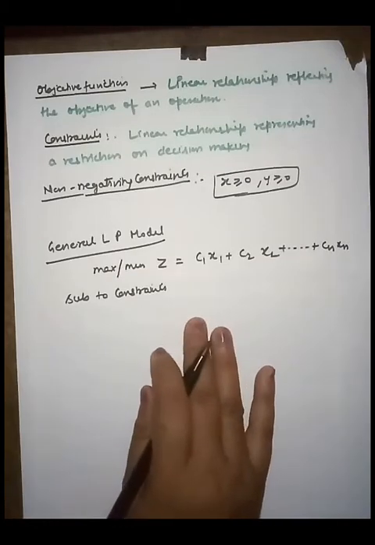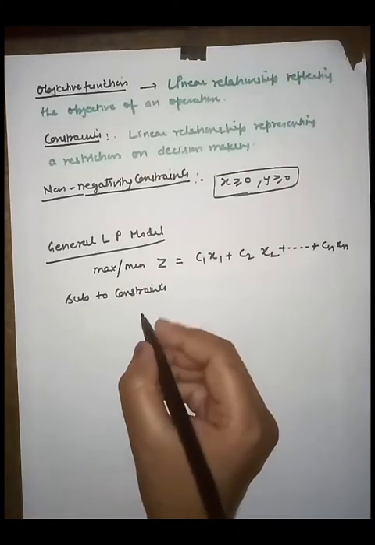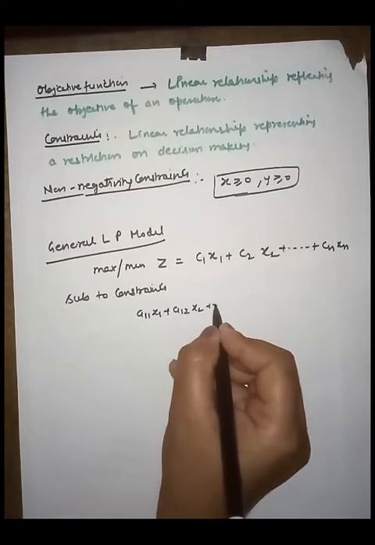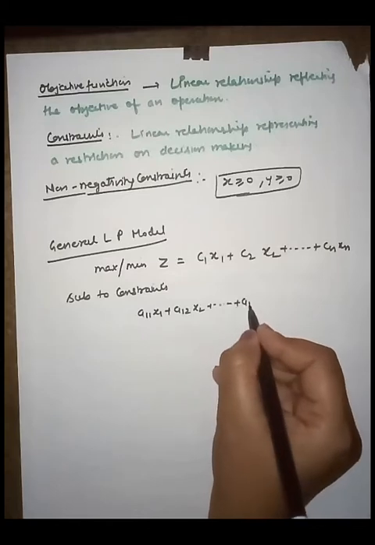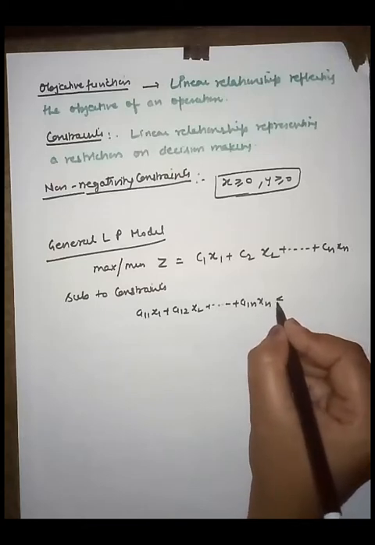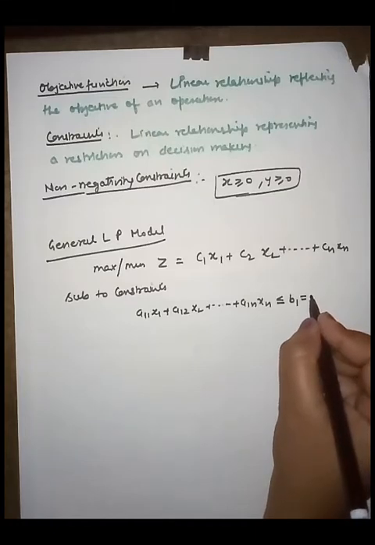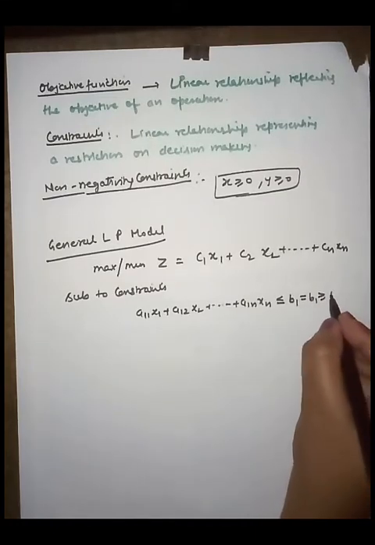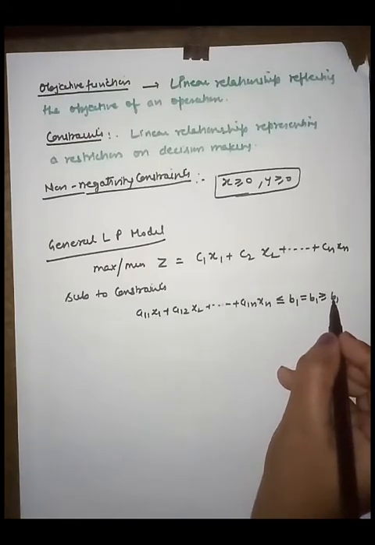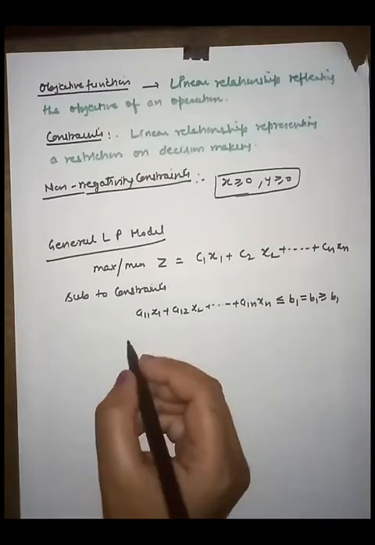So we write a11 x1 plus a12 x2 up to a1n xn, and here it may be less than or equal to a constant, may be equal, or may be greater than or equal to b1. It may be in any of the three forms, right?